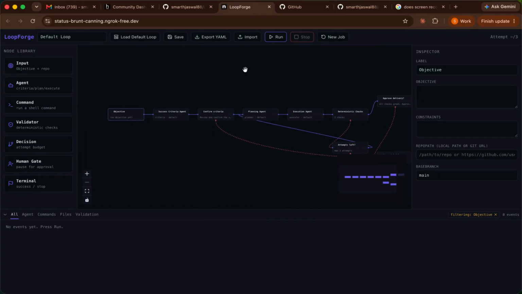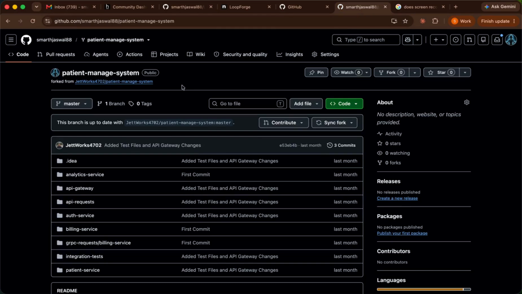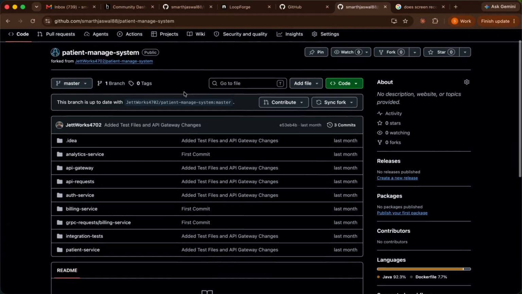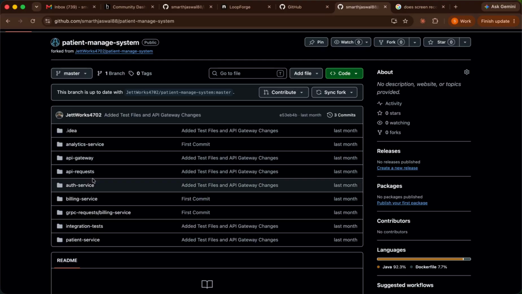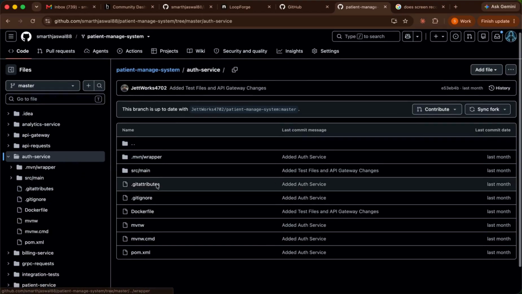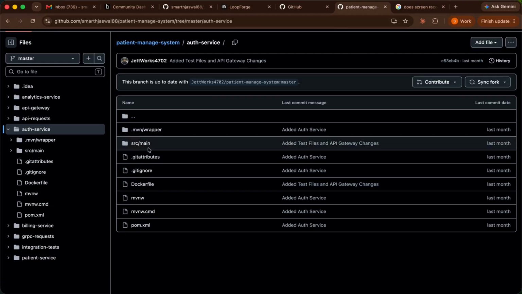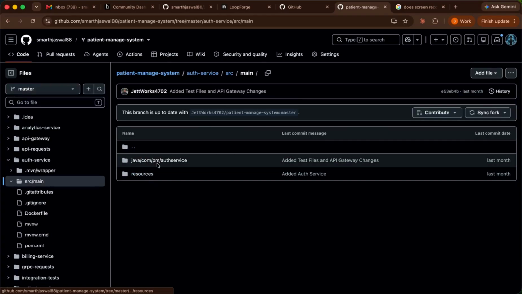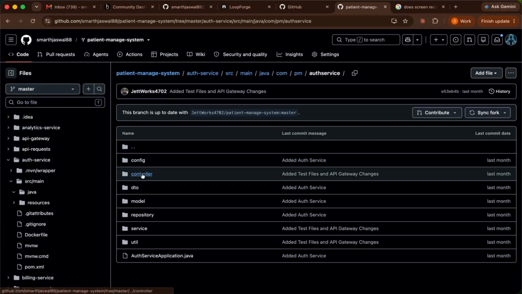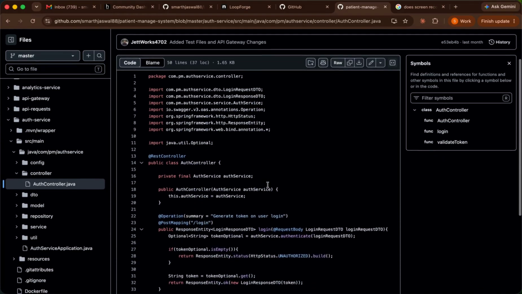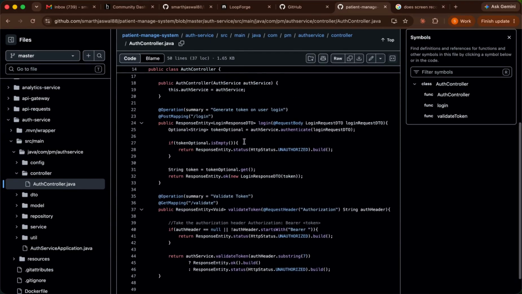So let's start. This is our repository, as you can see here, patient managed system. This is our repository and this is our master branch. Let me show you the different modules. As you can see, there are various services written in Java. Let me explore this auth service, where I have used Maven for the build of this Java project. In the source main files, let me see the auth service in the controller section. This is the file AuthController.java, and there are multiple APIs written.